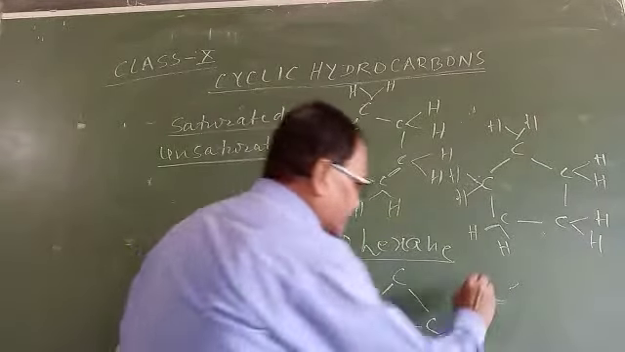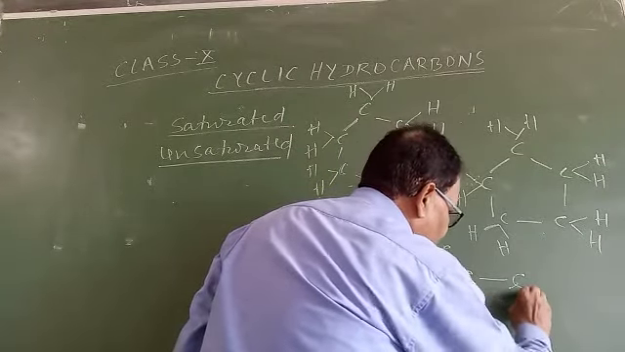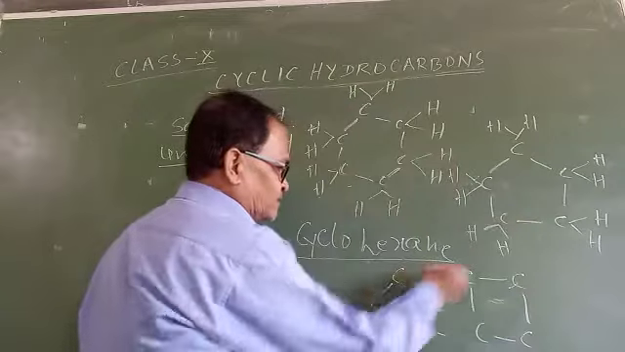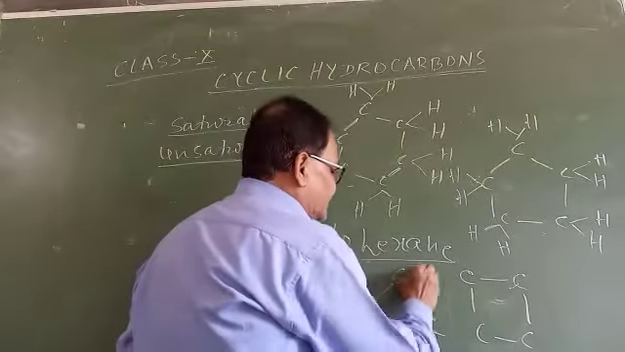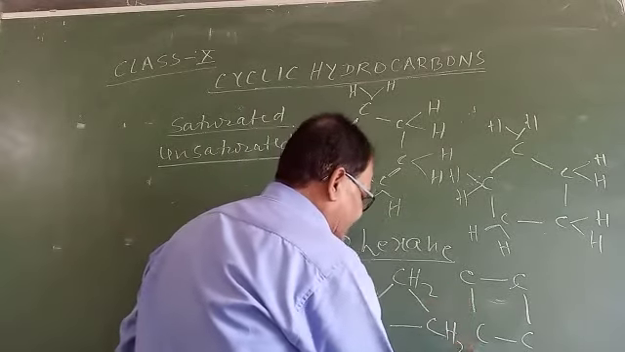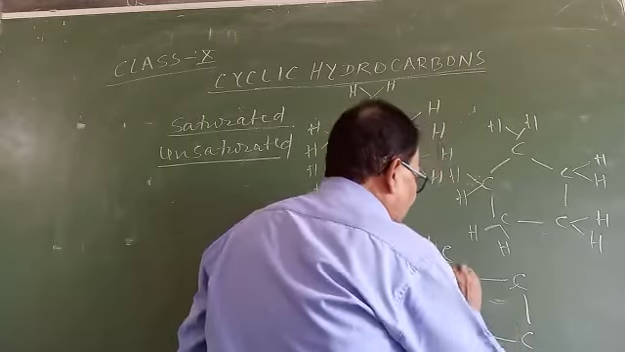Cyclopropane, cyclobutane. These are the examples of cyclic hydrocarbons. With each carbon atom there are two hydrogen atoms attached here.